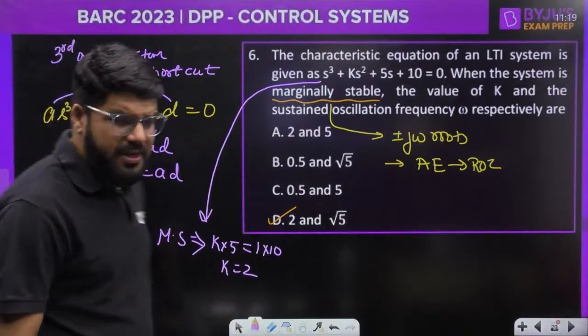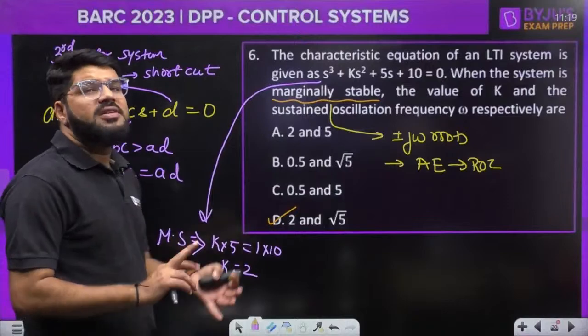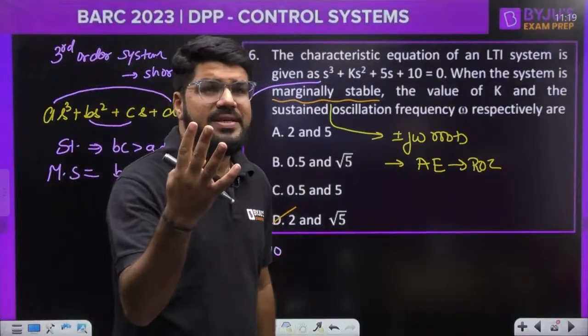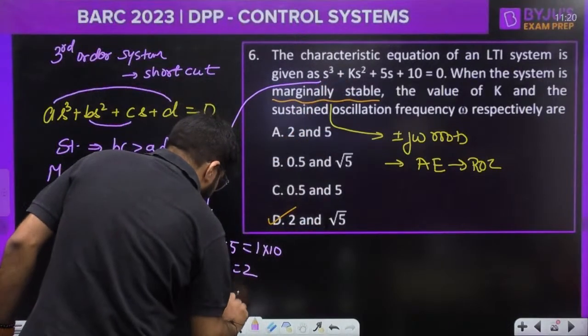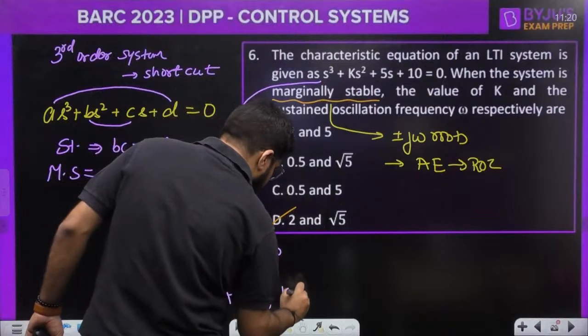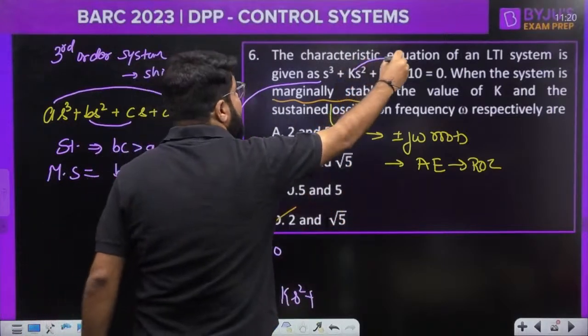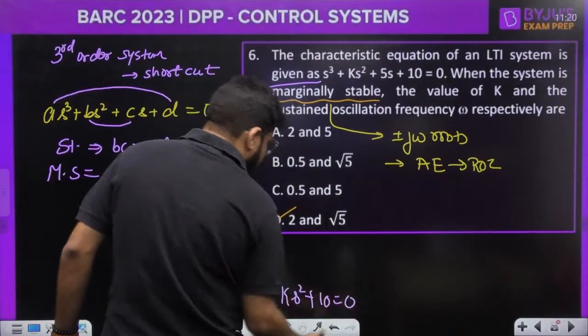But how to get the auxiliary equation from here? Auxiliary equation is always the even power equation. It is an equation containing all even powers. So you can start with the s square term, that is K s square, and then alternate only even powers. Next is the s power 0 term, that is 10, equal to 0.